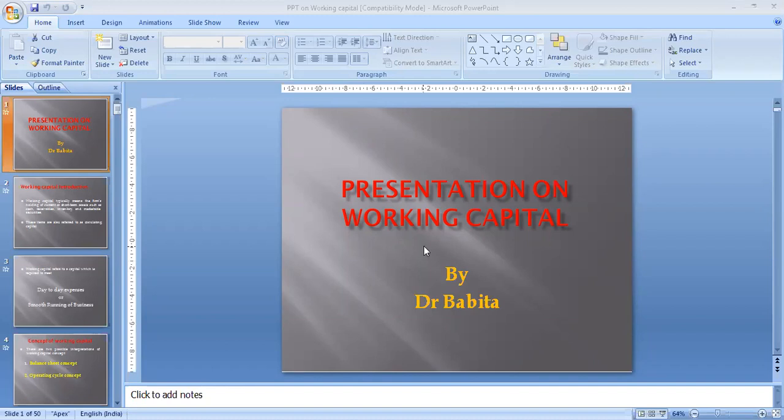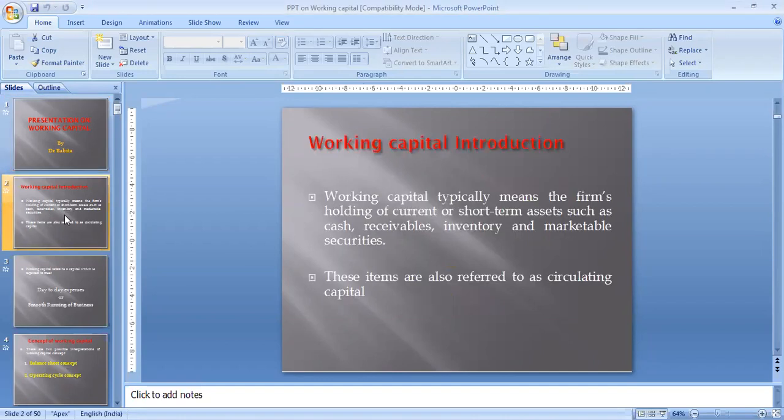So, good afternoon, student. We will study a presentation on working capital management. Today's topic is working capital management. So here is the introduction of working capital. What do you mean by working capital? Working capital means the total of the firm's assets, how much current assets the company is having. That is known as working capital.